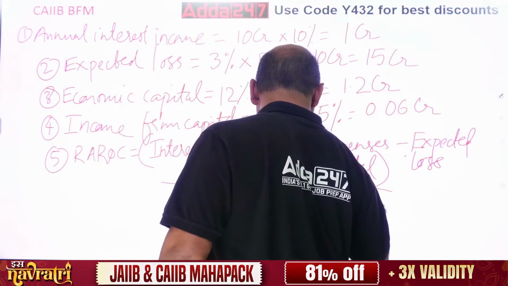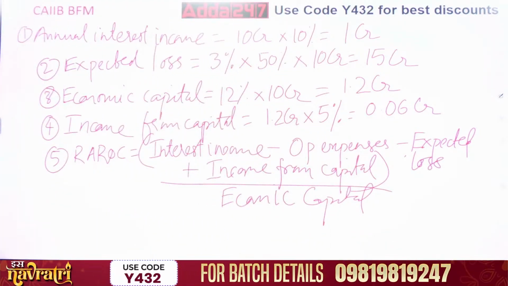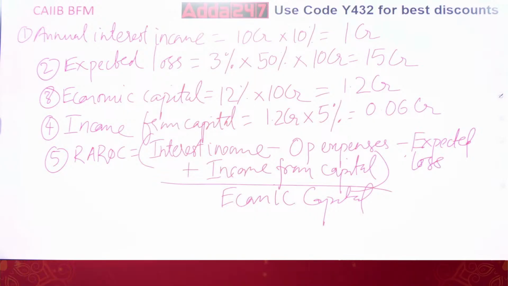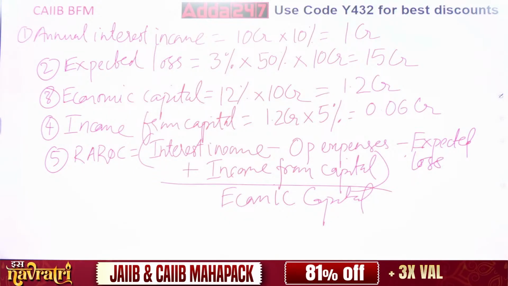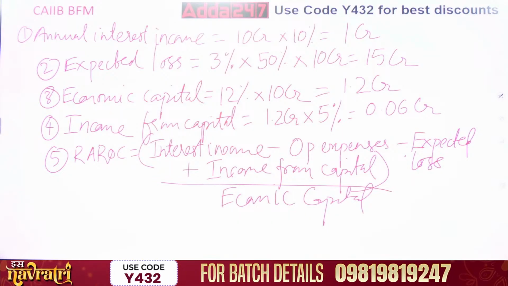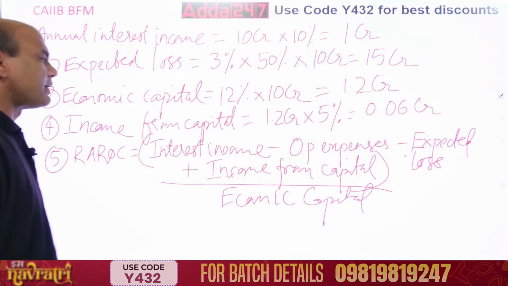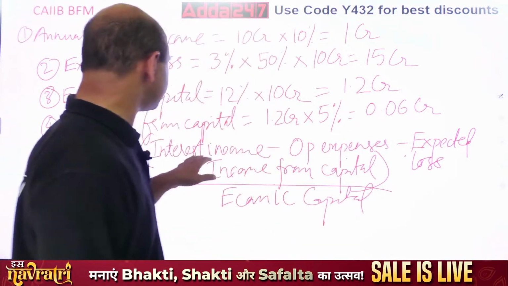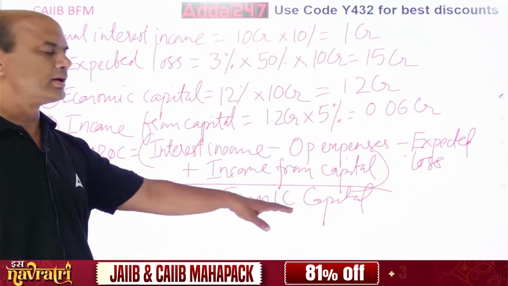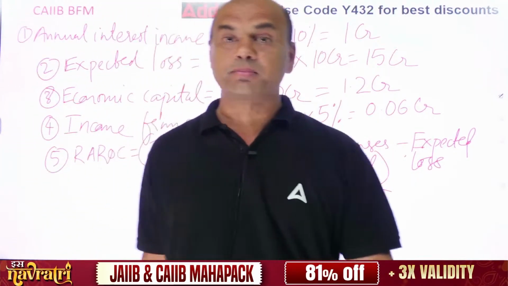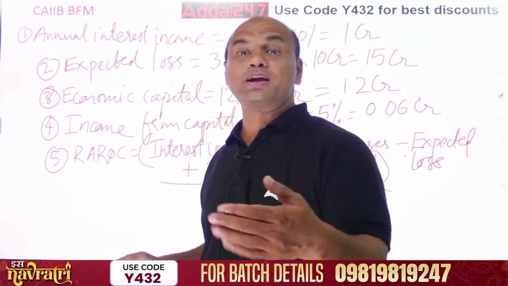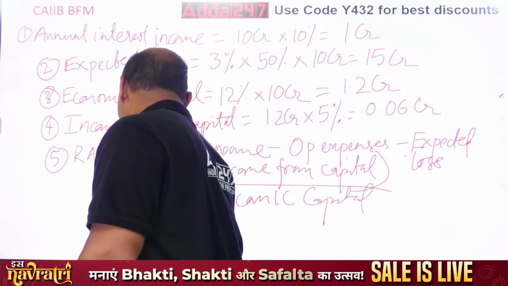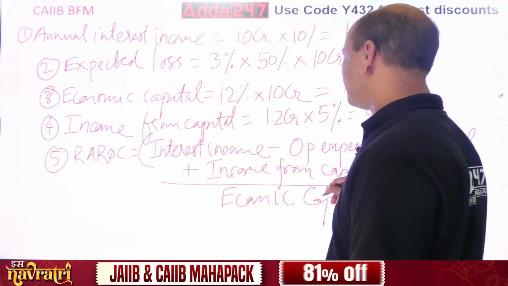So do this calculation now everyone. Formula I have given. I will give you 2 minutes to solve. Do it everyone now. So what is the answer you are getting? Interest income minus operating expenses minus expected loss plus income from capital, the whole upon economic capital. How do you do this? Simple calculation. Let's do it jointly. So that is equal to, now should we do it on the next page? Yeah, let's do it on the next page.